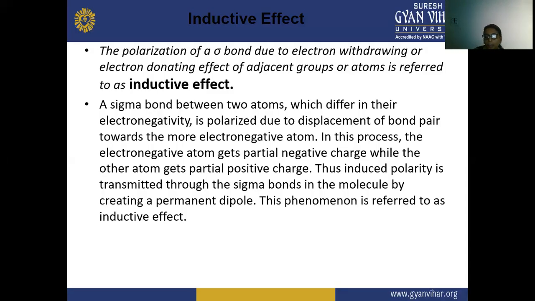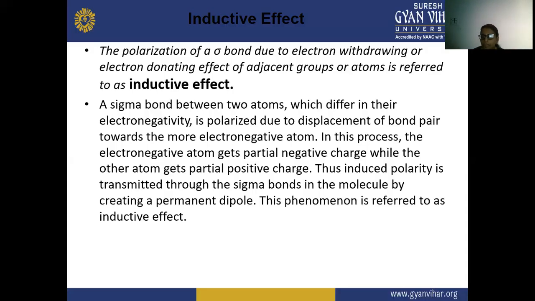When polarization happens, there is a displacement of the bond pair towards the more electronegative atom.